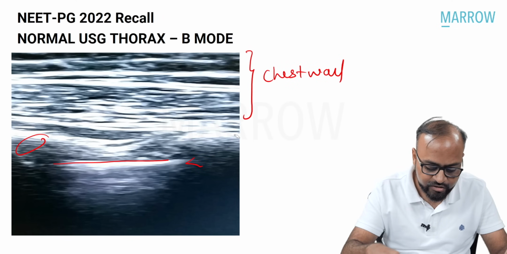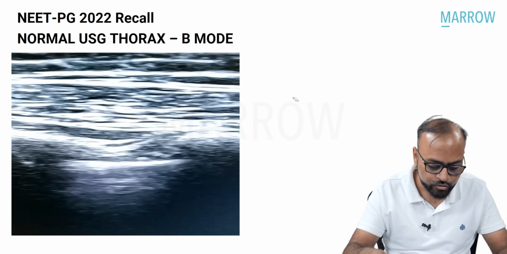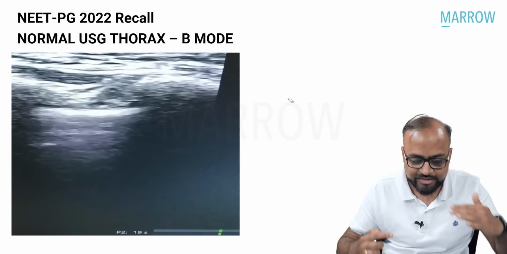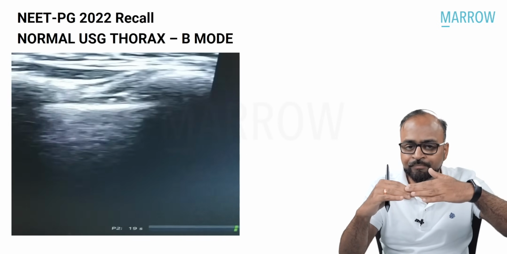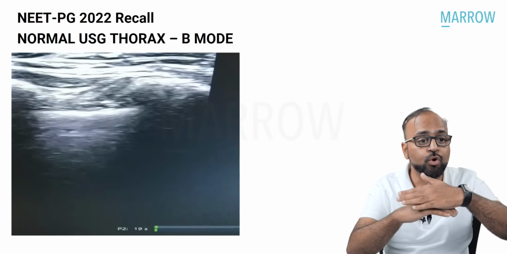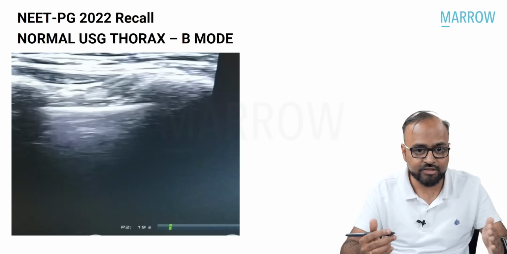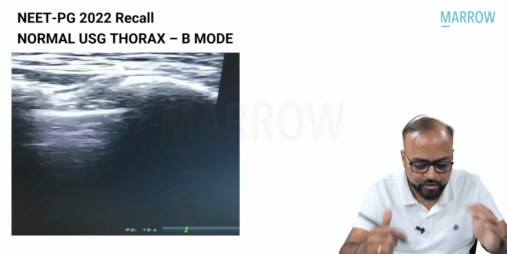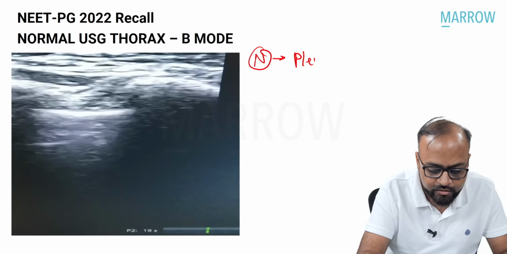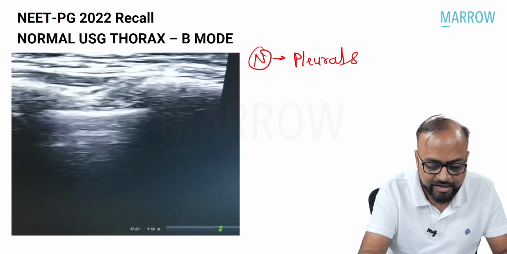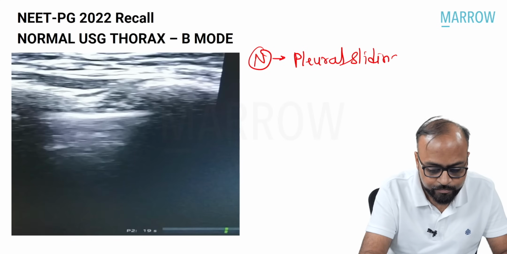So now, if you look at this particular video, see here. Can you see that sliding movement at the level of the pleural line? See that sliding movement there. So this is what is called the normal pleural sliding. This is seen normally. But what will happen in pneumothorax? So remember, in a normal case, as you can see here, there is a pleural sliding which is present.